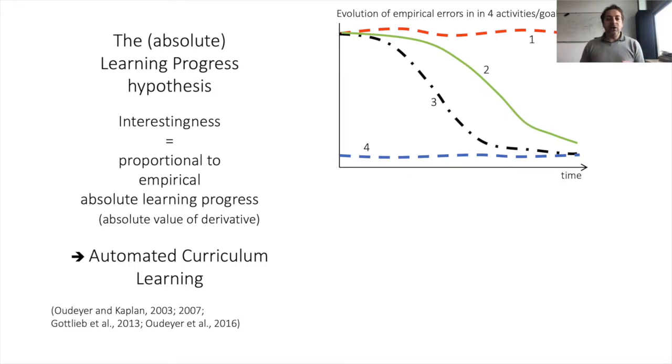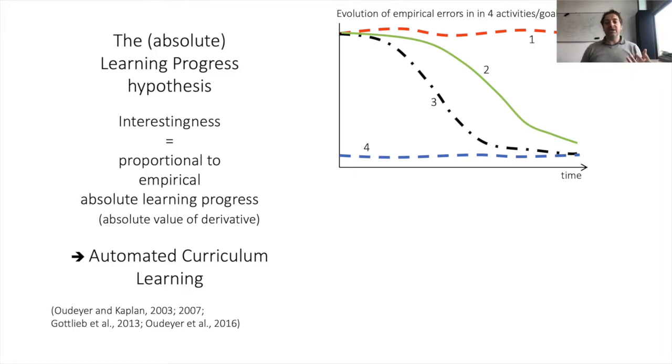So such a mechanism can automatically self-organize exploration along a curriculum. So to visualize how, let's imagine a situation on the top right where a robot is confronted with 4 kinds of goals characterized by different learning rates, as we see on the top graph. And so each curve shows the evolution of the errors in each type of goal if the learner would focus on practicing each of them.